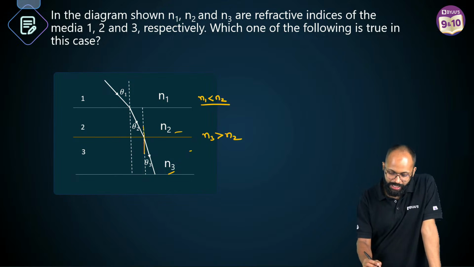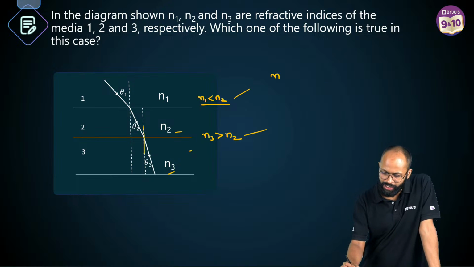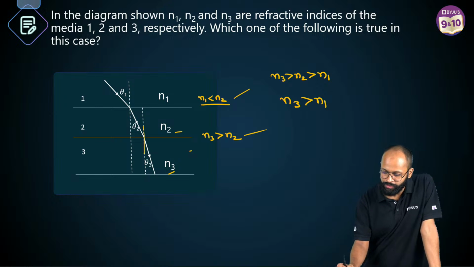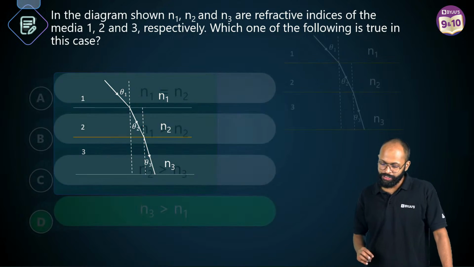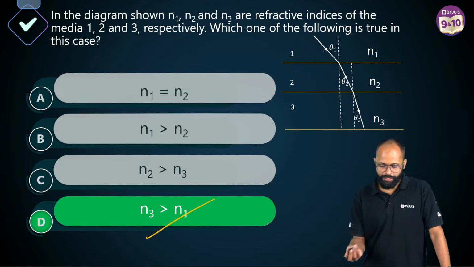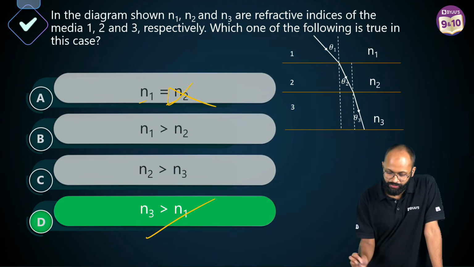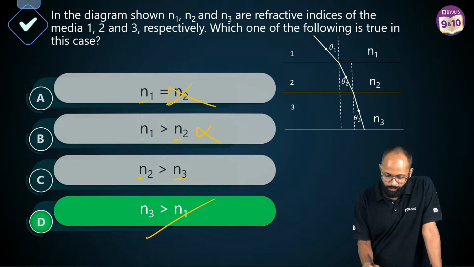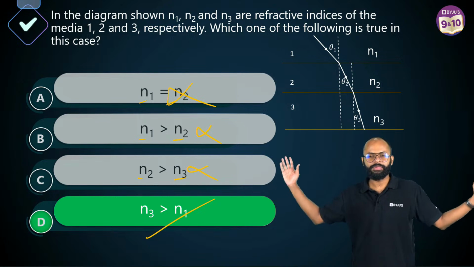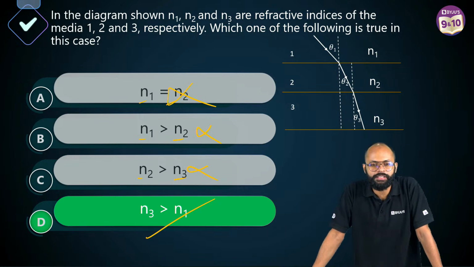Now, between N3 and N1, what can you say? Yeah, if you take this and this into account, you can say N3 is more than N2, N2 is more than N1, which proves that N3 is more than N1. Right? N3 is more than N1. And that is true. First one is saying N1 equals N2, galat. N1 is more than N2, wrong. N2 more, wrong. Last one is fine. That's why option D is the right answer.